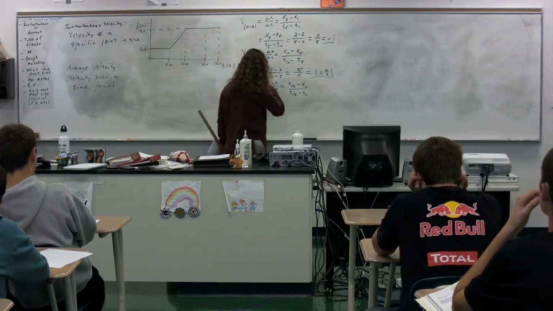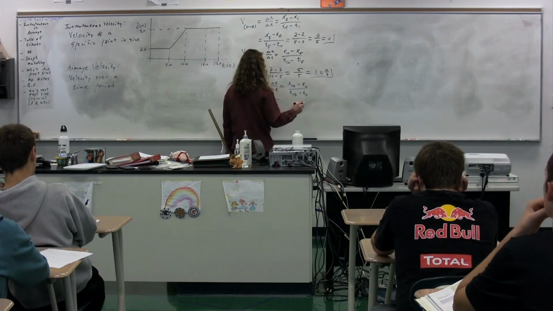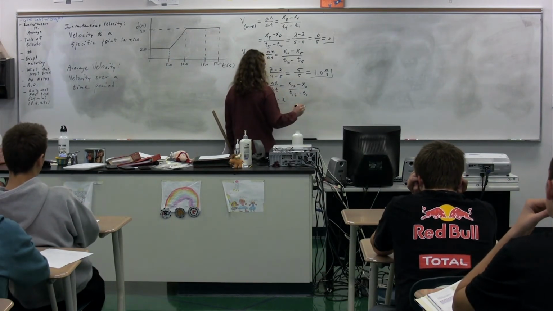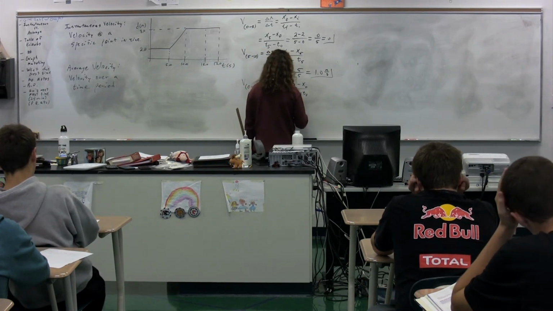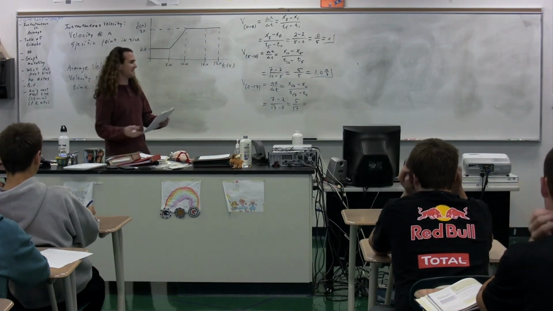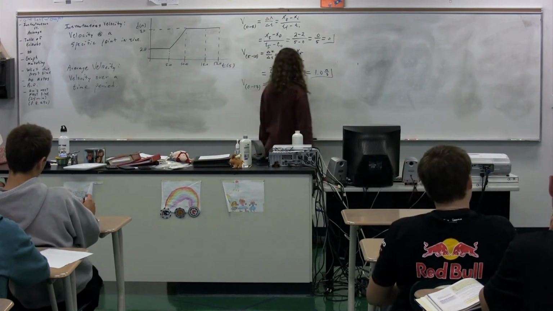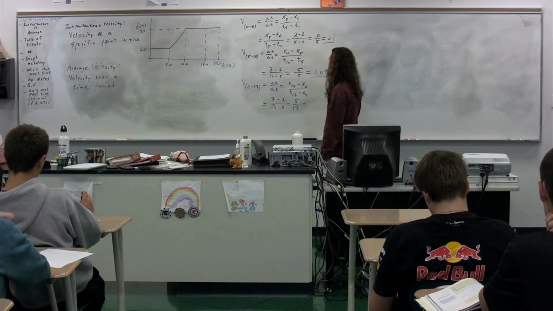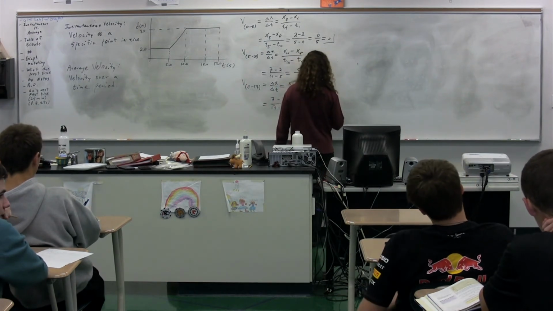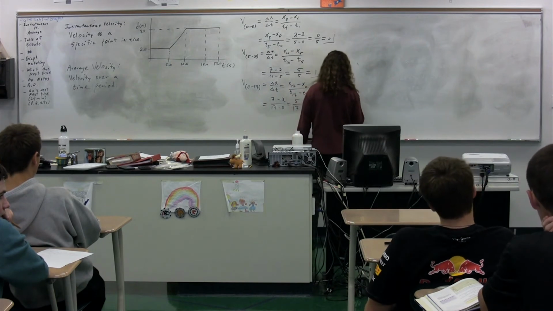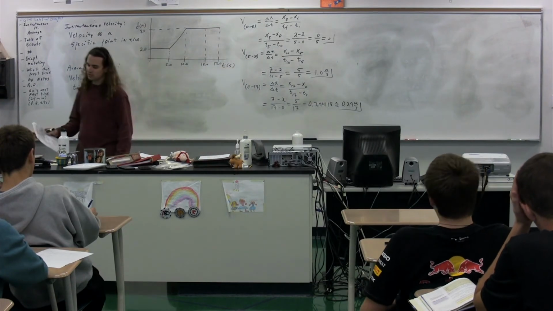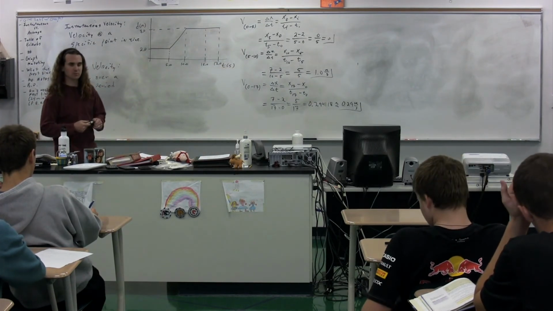Houston, the position at 17 seconds. 7. Minus the position at 0 seconds. 2. Divided by the time at 17 seconds. 17. Minus the time at 0 seconds. 0. Which is 5 divided by 17. In this class, we do not leave things as fractions, so please give this to me as a number. 0.294. That's plenty, thank you. So with sig figs, we'll go with 0.29 meters per second. So the magnitude of the average velocity from 0 to 17 seconds is 0.29 meters per second.